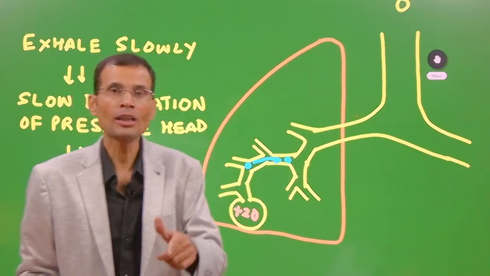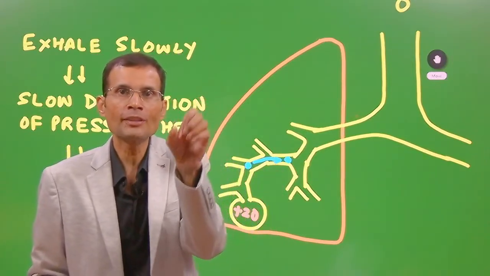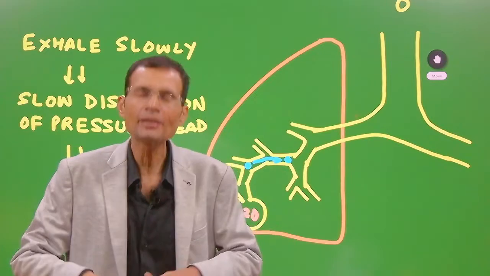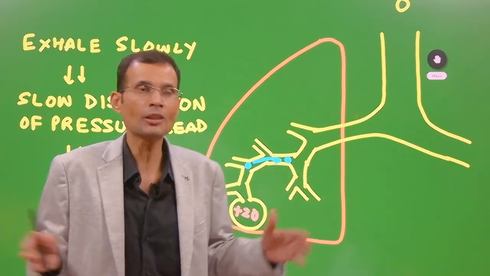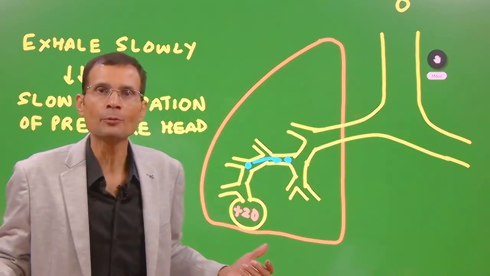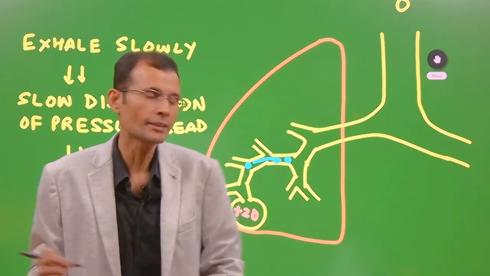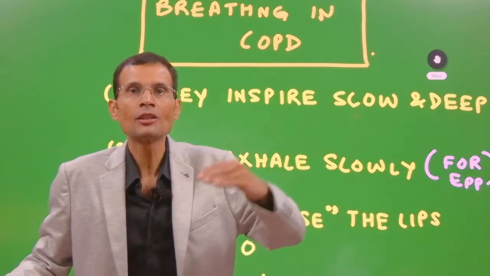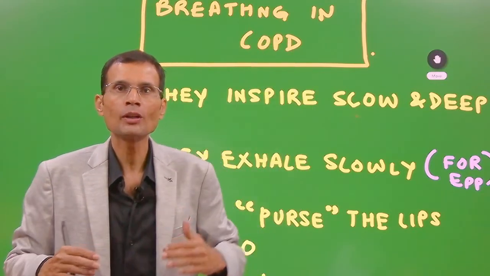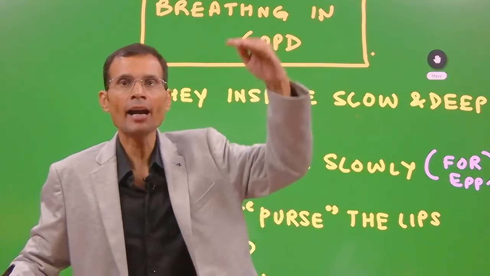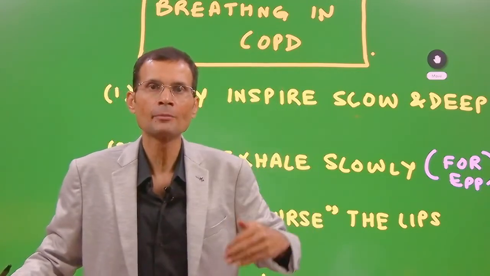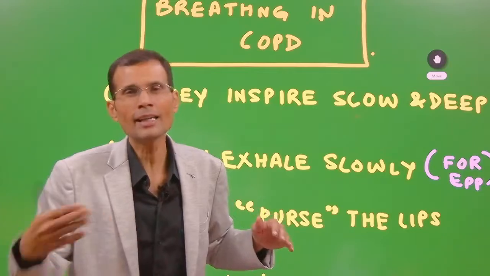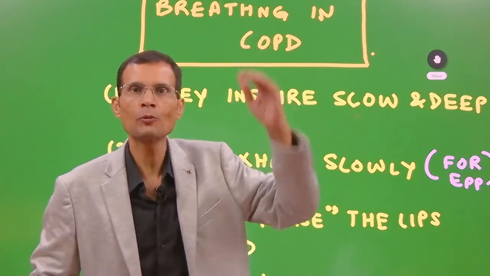I am talking about COPD patients. COPD patients have narrowed airways, constricted airways. So if you create a deep forceful inspiration, I mean a maximum negative intrathoracic pressure, that will pull open these airways. So their inspiration will become a little easier. But because of the slow and deep inspiration, they reach near the higher lung volumes. You know, when we inspire maximally, the lungs are at higher lung volumes, meaning a lot of air is there. When we breathe out maximally, the lungs will be near the lower lung volumes. Less air will remain in the lungs.